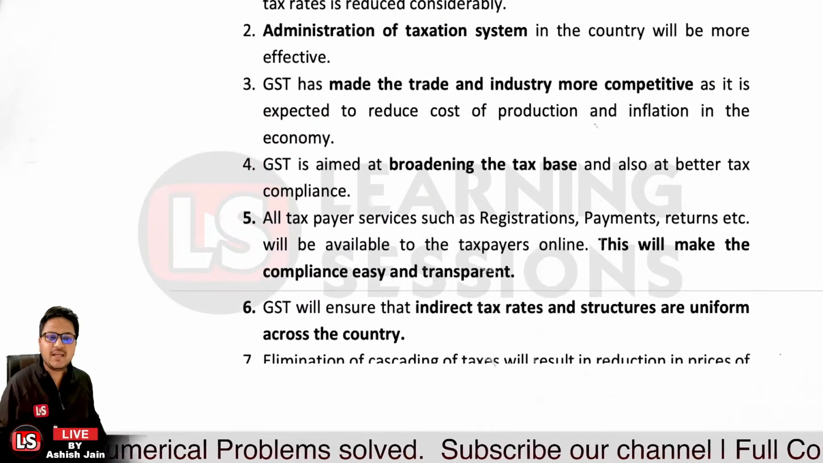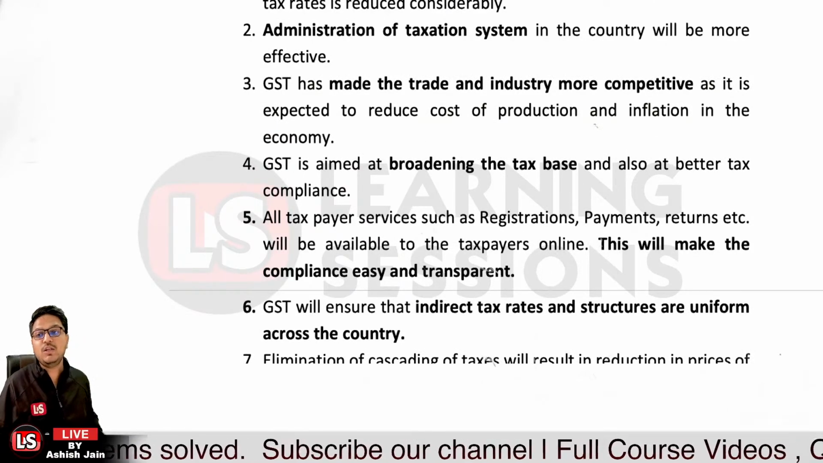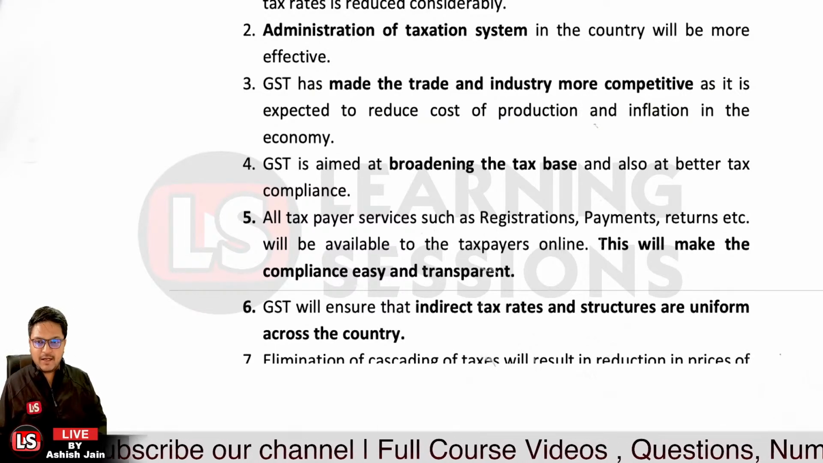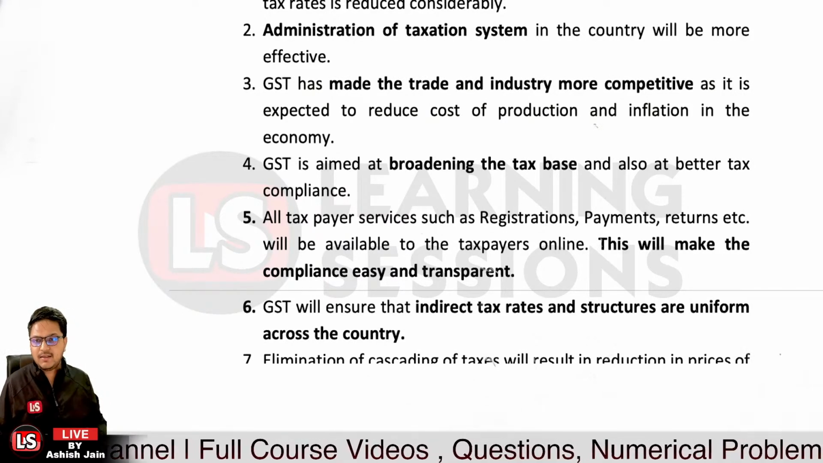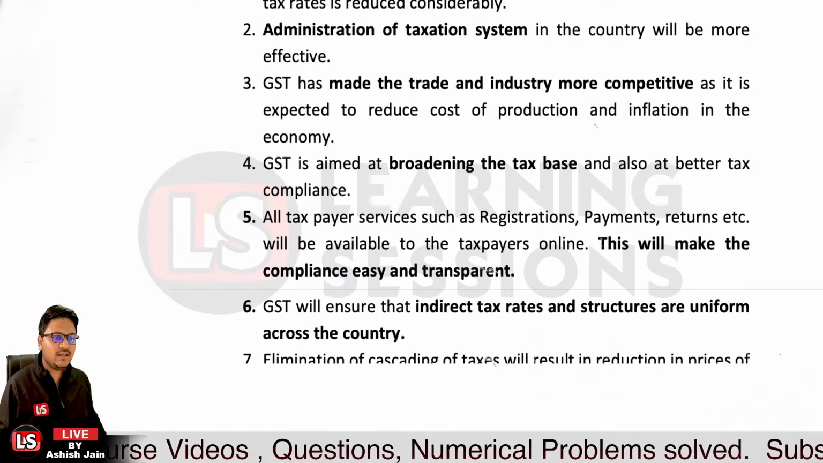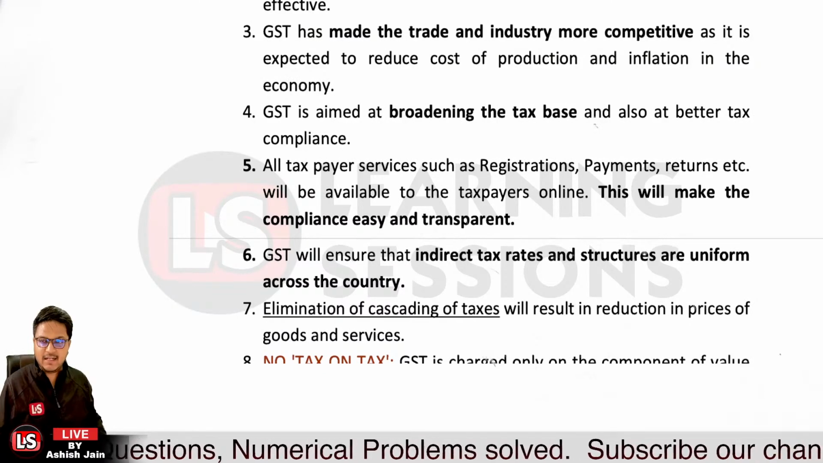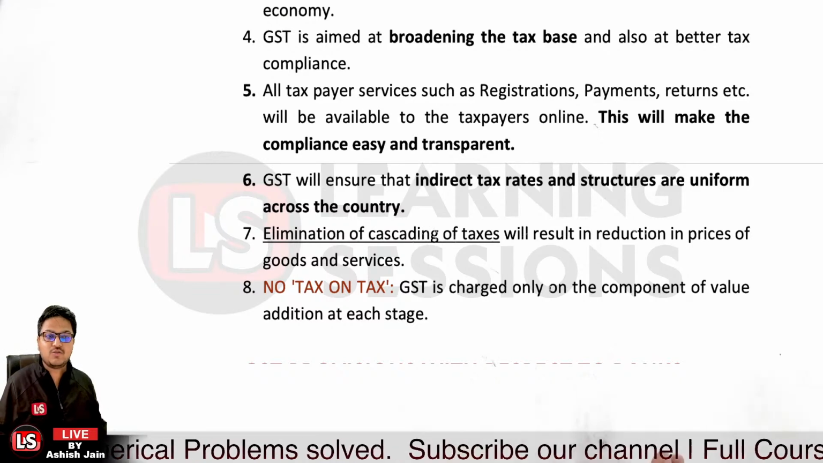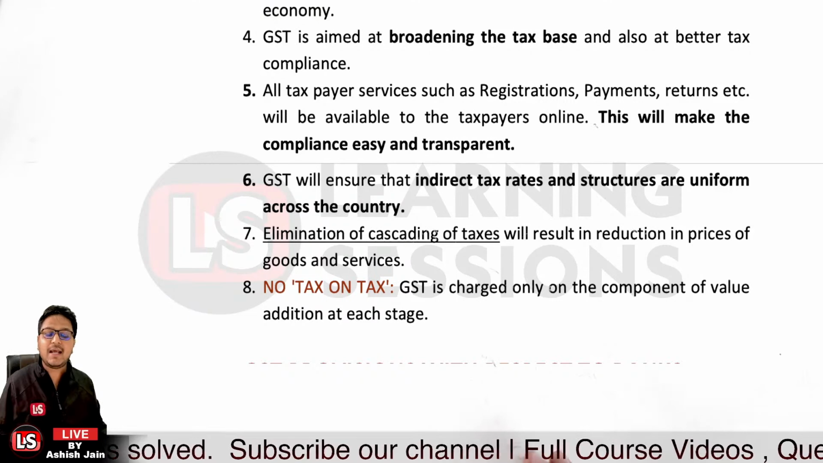Okay, then GST will ensure that indirect taxes and structures are uniform. Now those structures are uniform. It's not like the tax slabs are different for different states. It could be different, but in general, if we look at it, the tax slabs are all the same all around the country. So that's quite easy to understand. And there is elimination of cascading of taxes. I have already conveyed the idea to you, and there is no tax on tax. So GST is charged only on the component of the value addition at each stage.